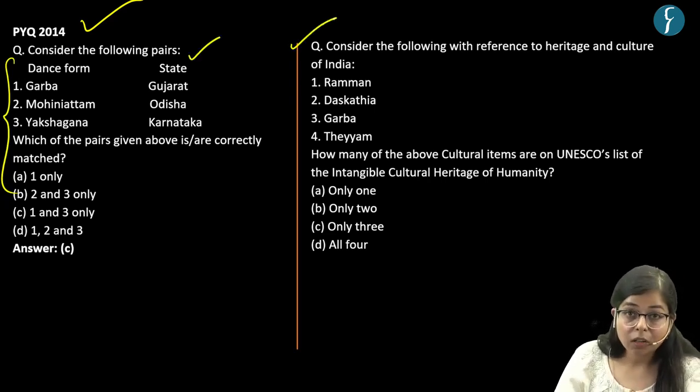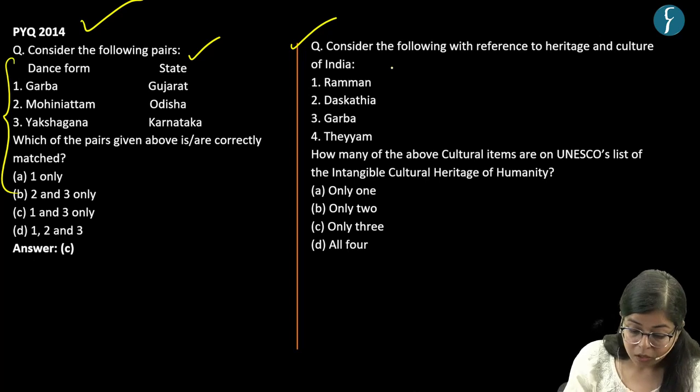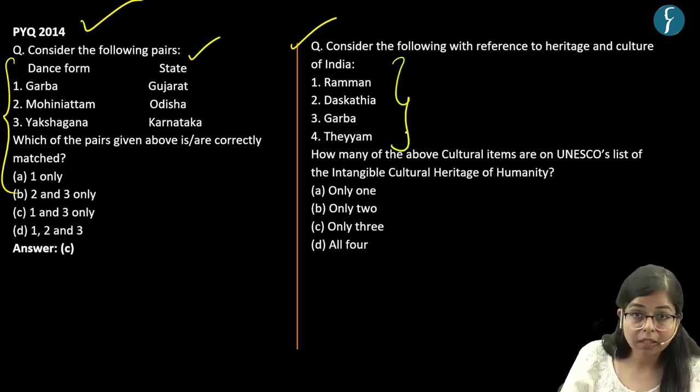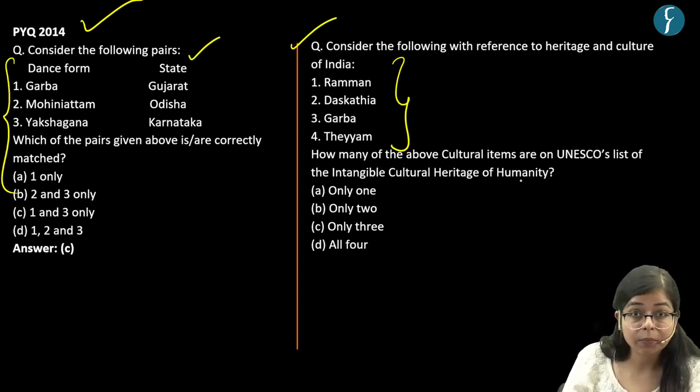So let's solve this question, which says: consider the following with reference to the heritage and culture of India. There are various cultural heritages: Ramman, Daskathia, Garba, and Theyyam. The question asks how many of the above cultural items are on UNESCO's list of intangible cultural heritage of humanity.